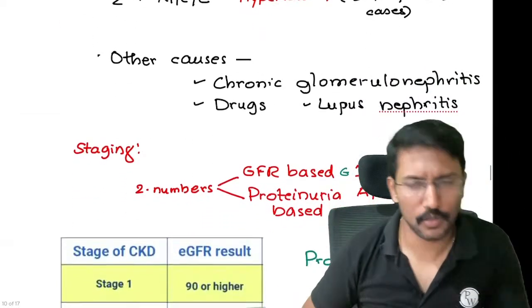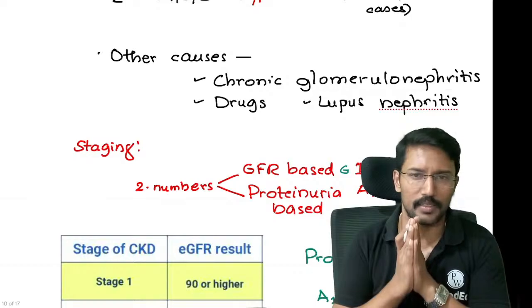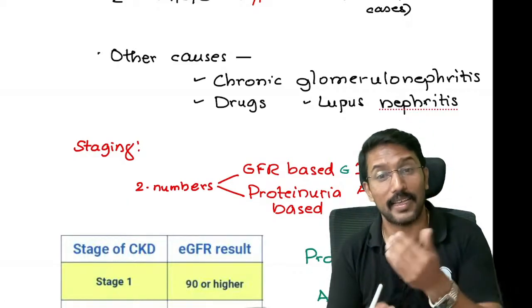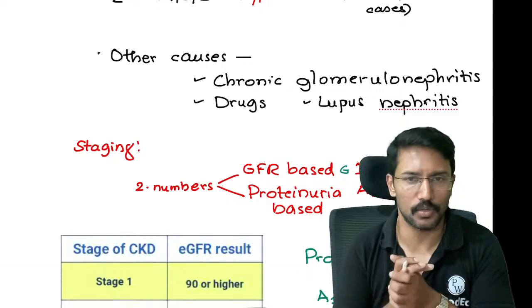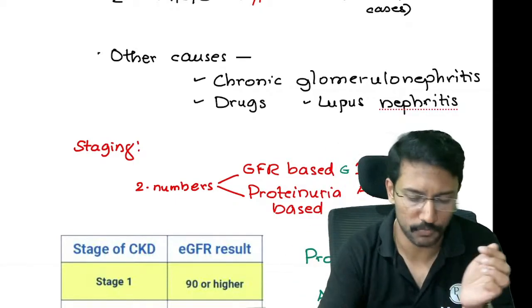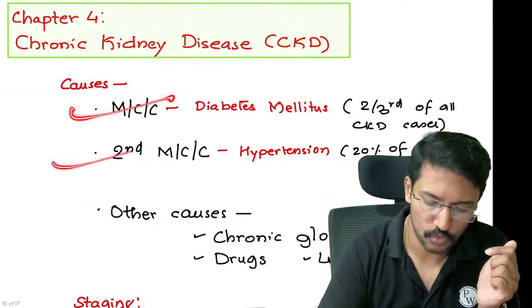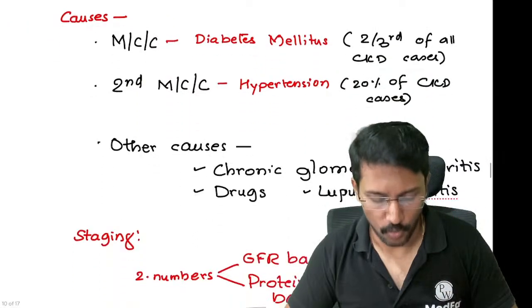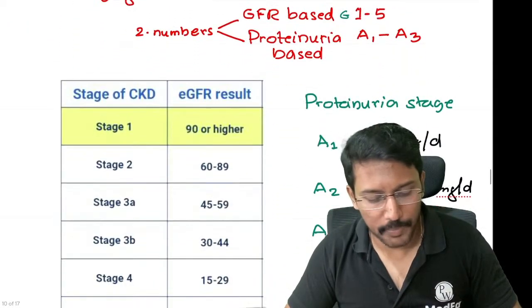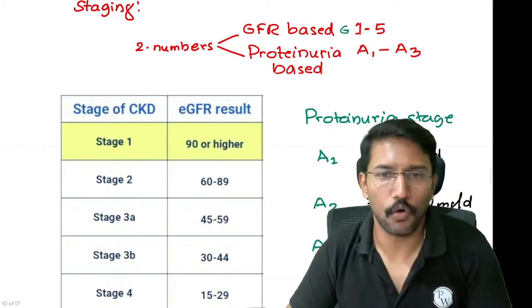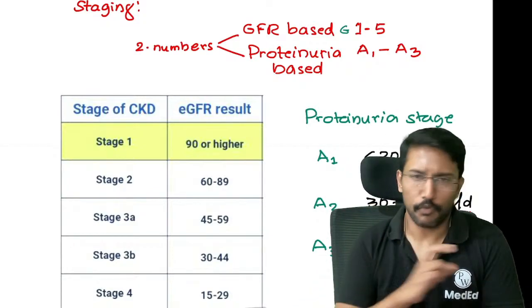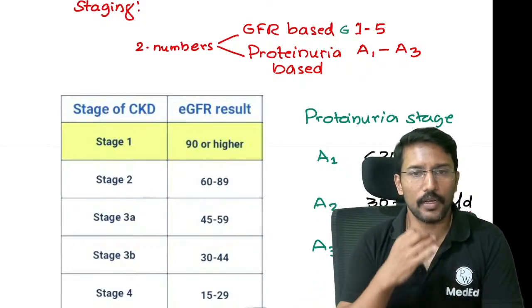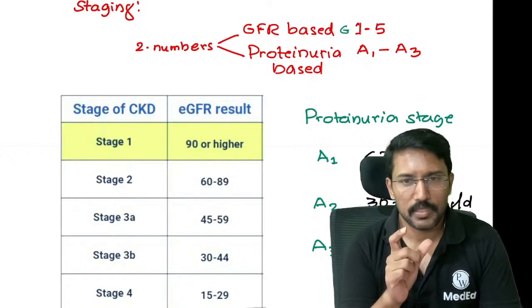Okay. What are the other causes? Chronic glomerulonephritis, drug abuse, SLE, which causes what is called lupus nephritis. These are all other causes. The other causes list is long, not important for us. MCQs, they will ask what is most common and what is the second most common. Okay. Now anticipated topic is staging of CKD.